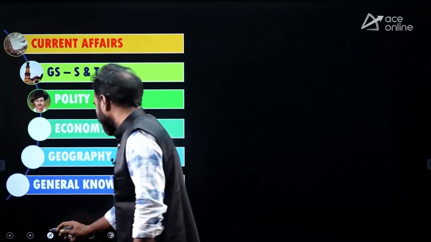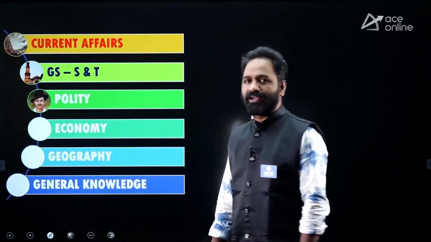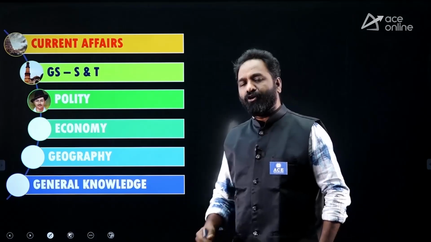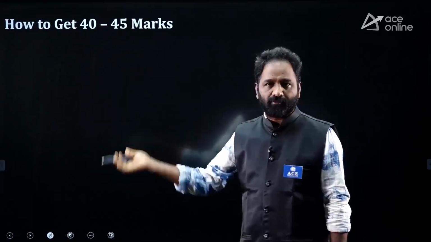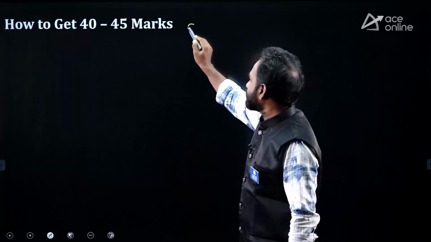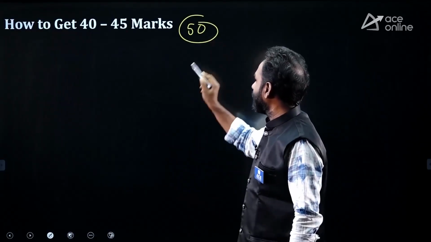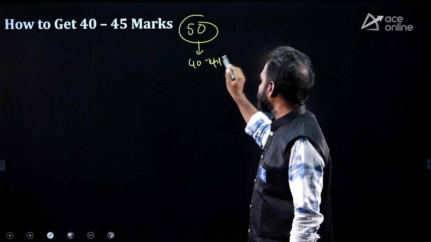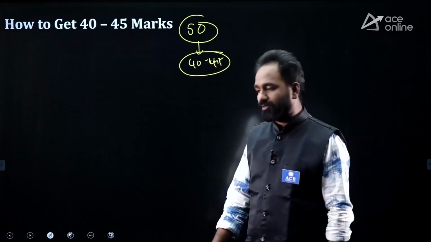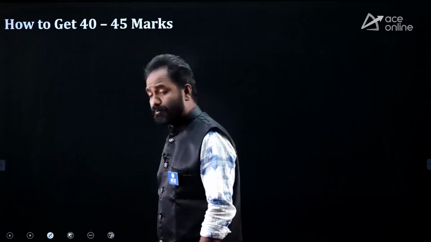Now there is a basic question: how to get the maximum marks in general awareness? If you want to get 40 to 45 marks in general awareness, where the total marks are 50, how do you do it? That is the question. First, is it possible?